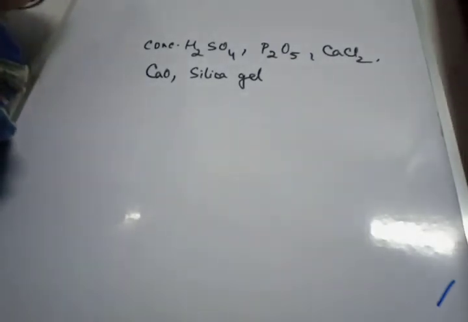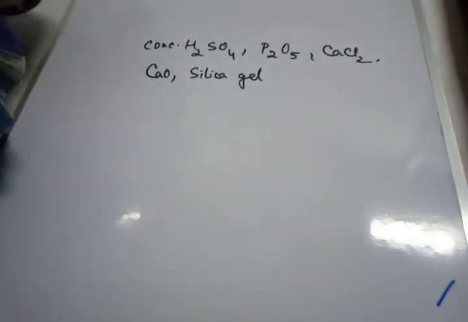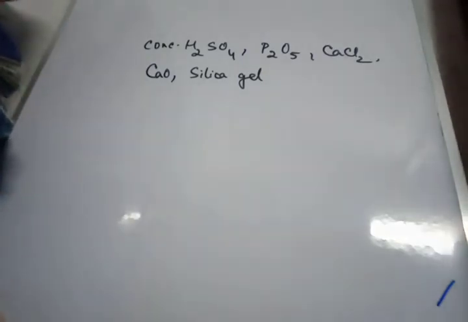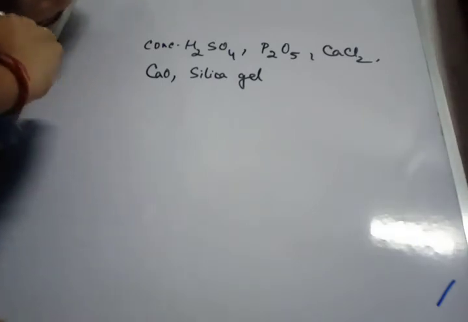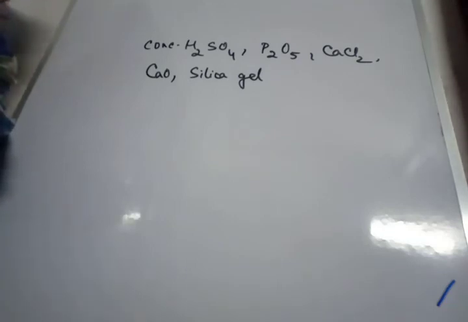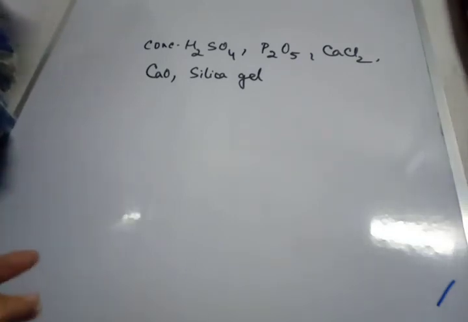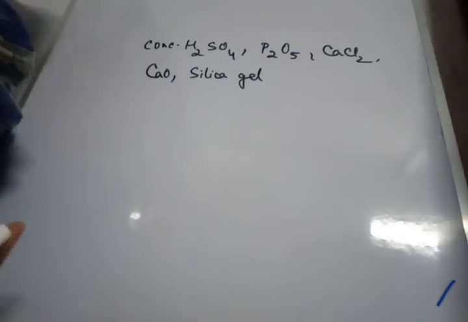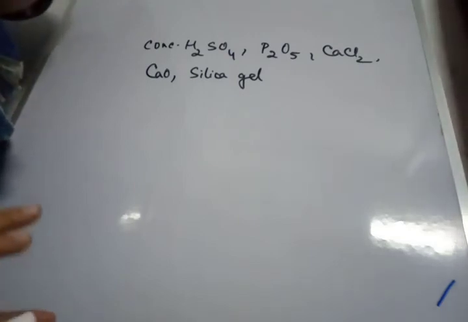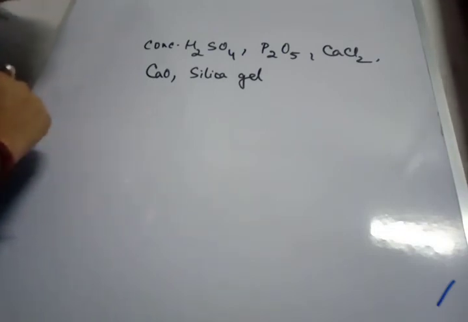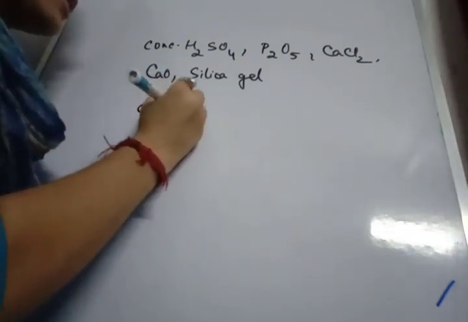Next we have drying agent. Drying agents are those substances which absorb moisture from other substances without chemically reacting with them. Now, the examples of drying agents are exactly similar to those of the hygroscopic substances. That means all hygroscopic substances will be acting as drying agents. Last one is dehydrating agents. Dehydrating agents are those substances which can remove chemically combined water molecules from a given substance. Example of a dehydrating substance is concentrated sulfuric acid.